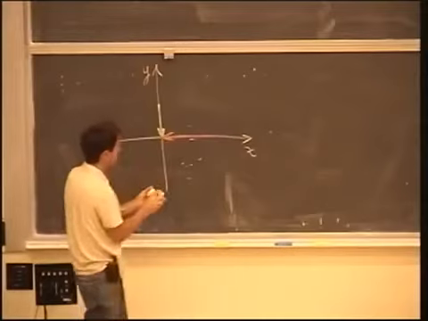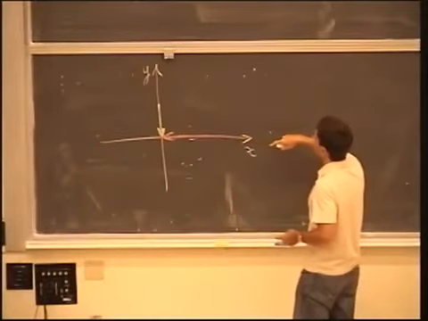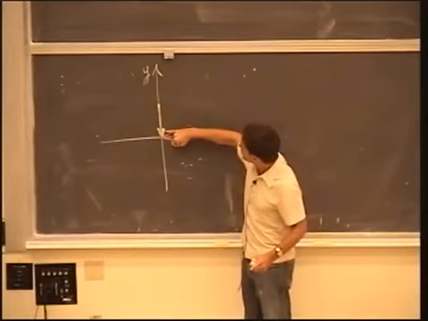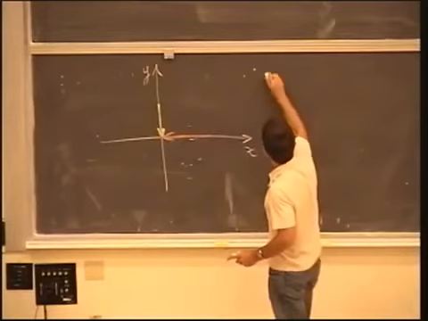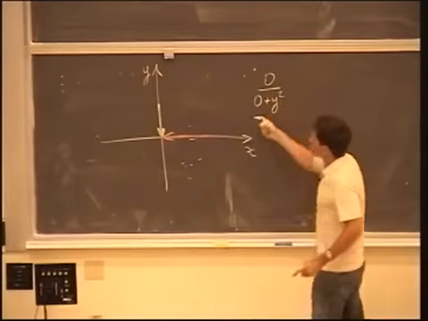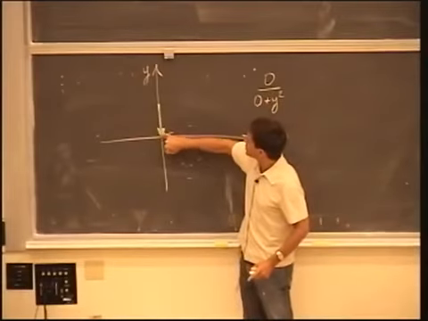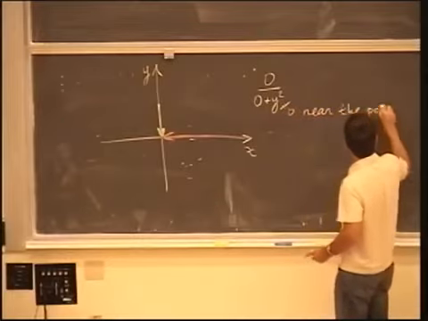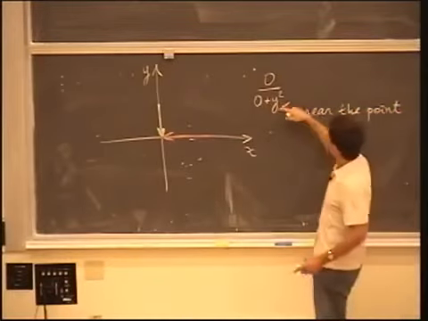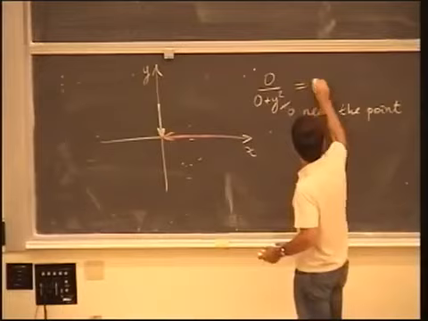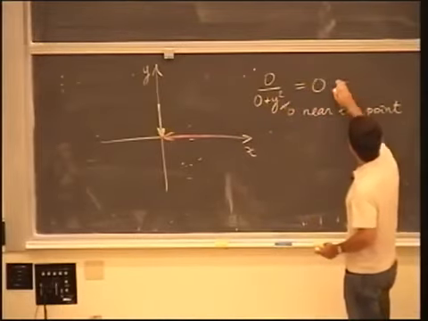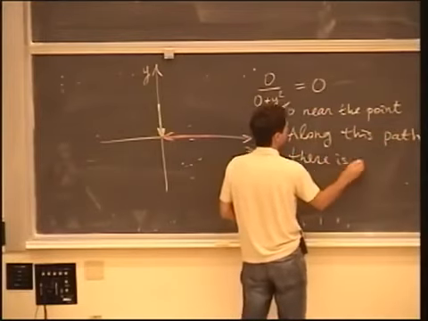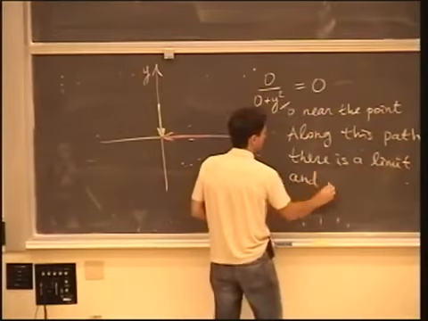And we have seen that along the first path, when x is equal to 0, when we look at this function very close to 0 but not quite equal to 0, what we get is 0 divided by 0 plus y squared. But as I said, we really look at it not at this point, but just near this point. So near this point, y is not 0, so this is not 0 near the point. Because it's near the point, we can actually evaluate this. And we see that for all values of y near this point, this is just plain 0 because it divides 0 by something non-zero. And so this means that along this path there is a limit, and it is equal to 0.